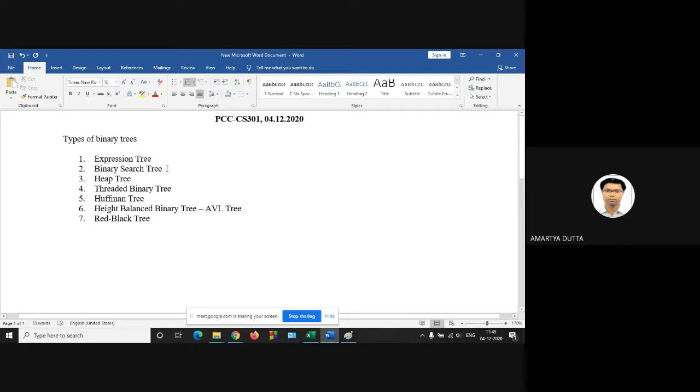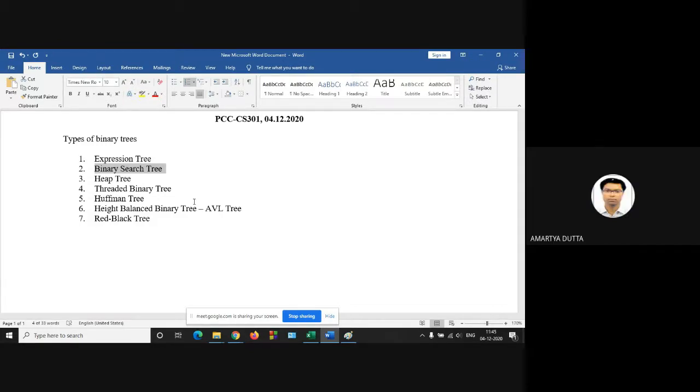So if a number of nodes are given, then how many binary search trees can be constructed? Anyone? If the number of nodes is n, yes, then 1 by n+1 into 2n Cn.